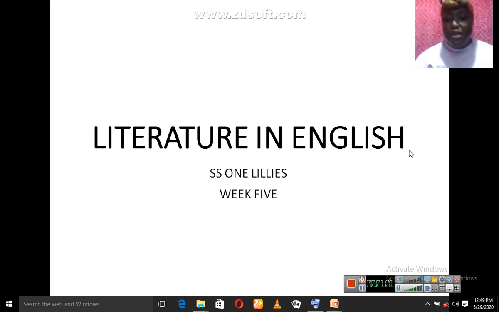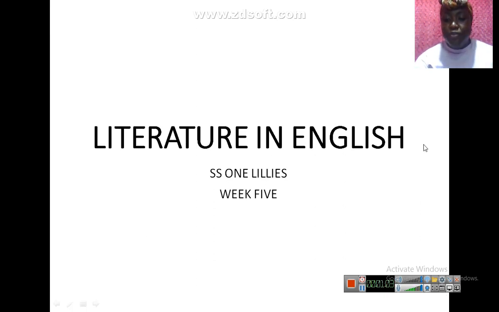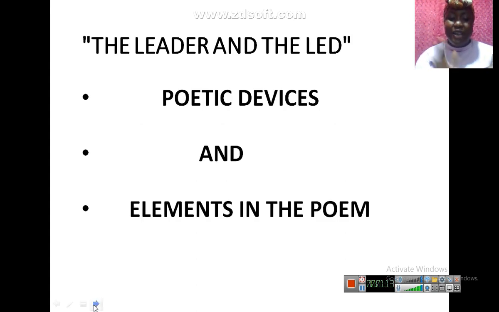Literary elements found in the poem. The various literary elements found in the poem: Niyi Osundare's poem, The Leader and the Led. There are so many literary elements. We're going to be looking at, I think, one or two of them, okay? The poetic devices and elements in the poem.